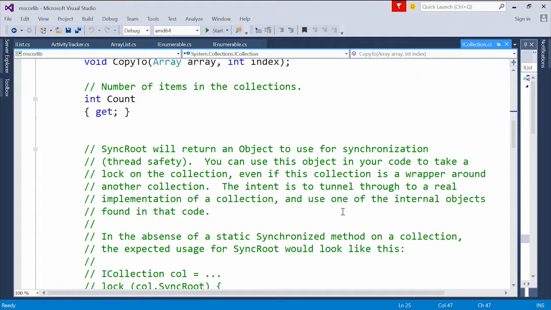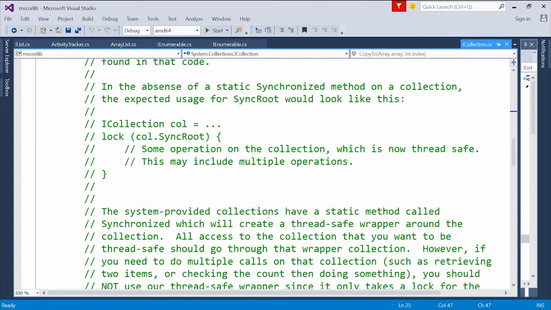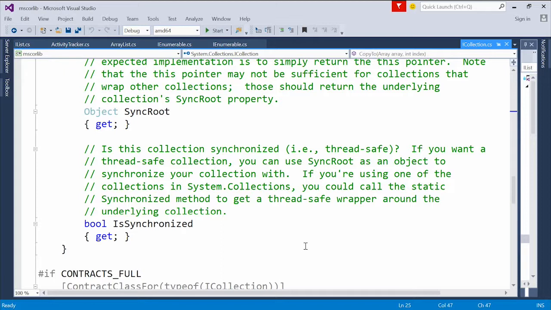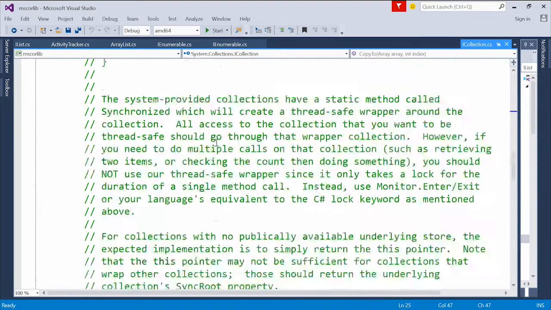It may be reading from a stream or so on. And then we have this lengthy one for SyncRoot and IsSynchronized. So we know if some other thread might be looking at this collection at the time. And you can read the documentation for that. It's a way to allow for a collection to hold objects and be able to access them from multiple threads safely in a read-only fashion.